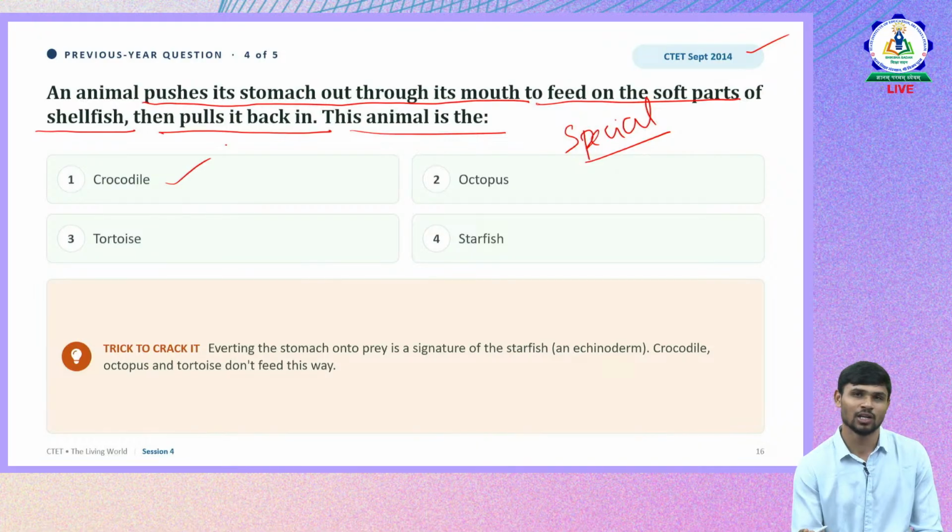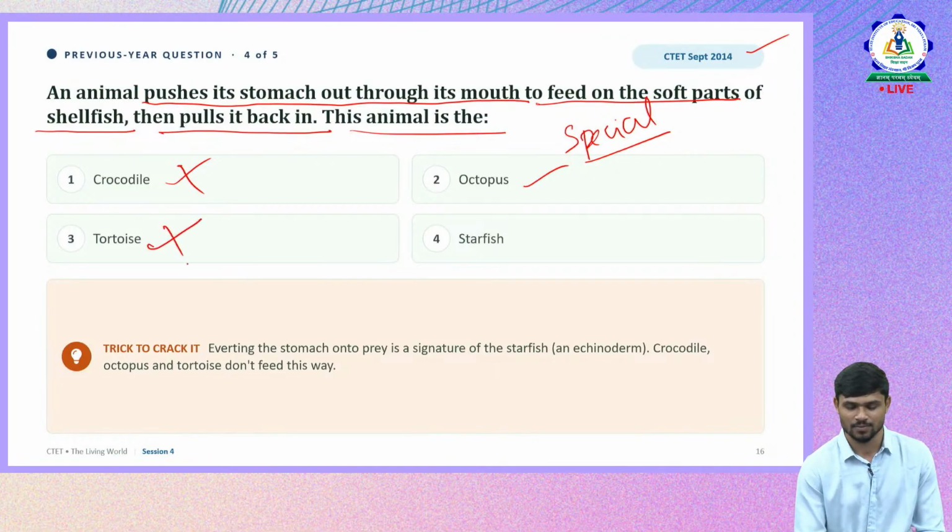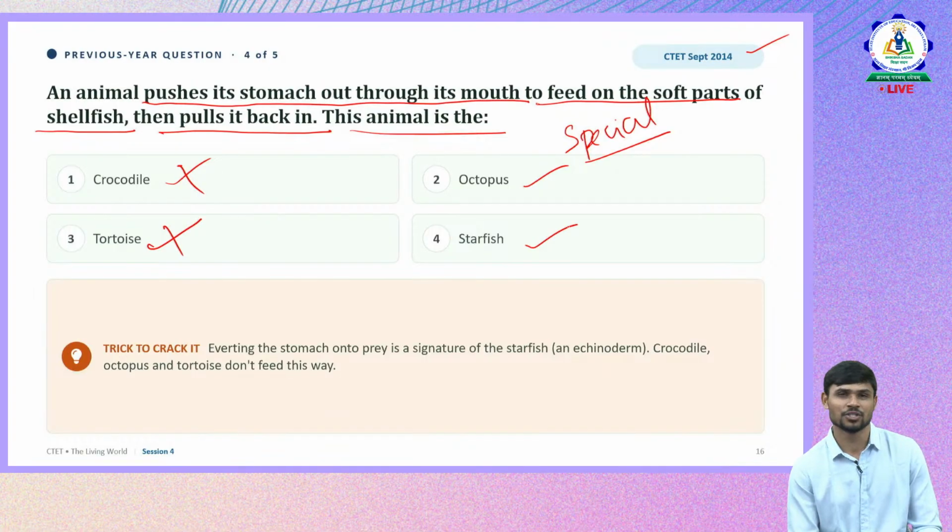Crocodile? We all know how it eats, so definitely not crocodile. Octopus, we'll just think about it. Tortoise, we also know how it eats. Then starfish. We already discussed how it eats. It just puts out its stomach, throws out its stomach, digests the organism outside, then takes it inside. So it is starfish. But octopus is different.